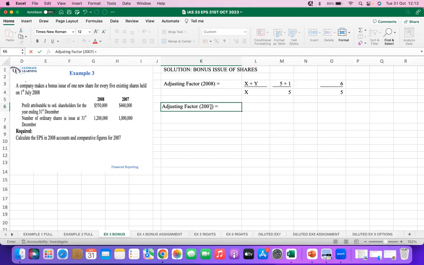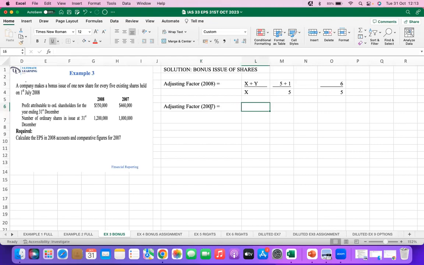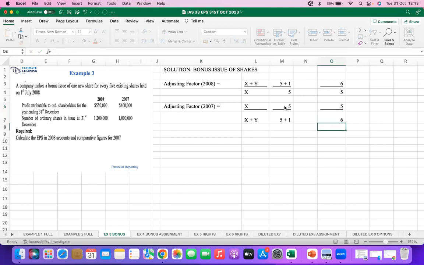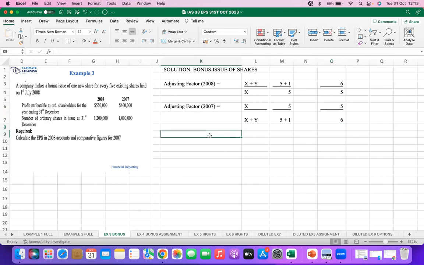The adjusting factor of the previous year is X divided by X plus Y. That will equal 5 is the X, so we have 5, and here we have 5 plus 1. So it gives you 6.